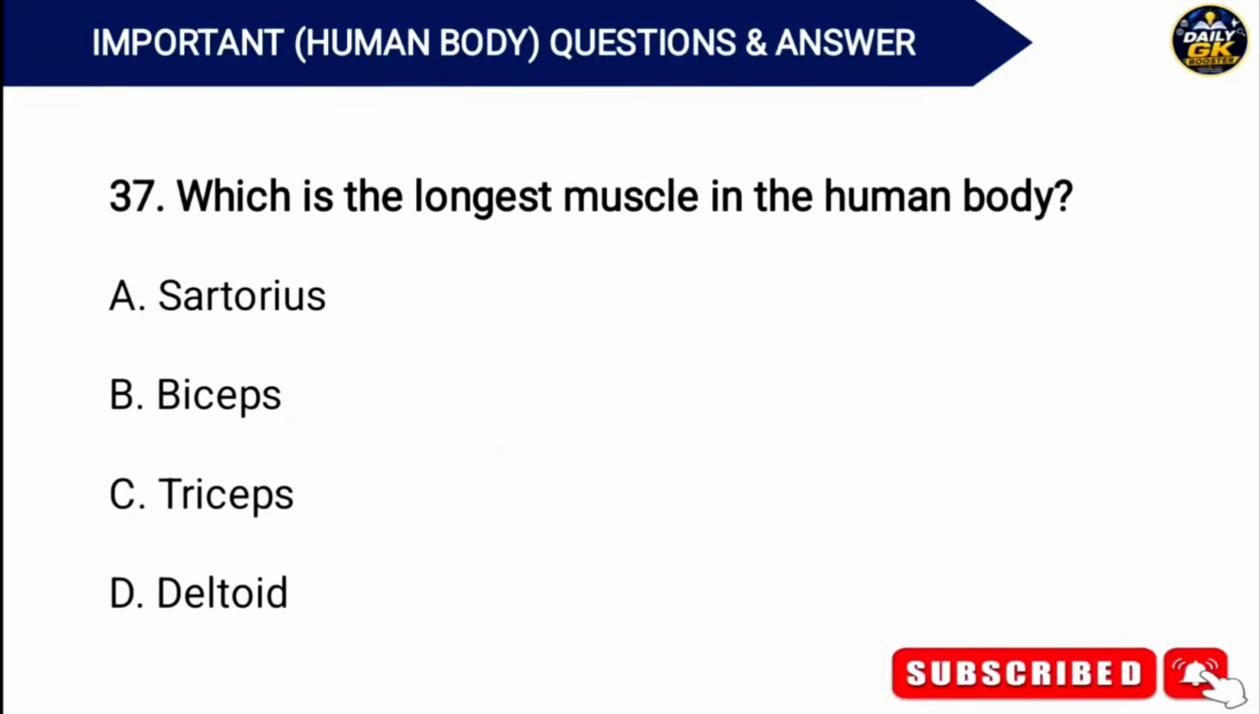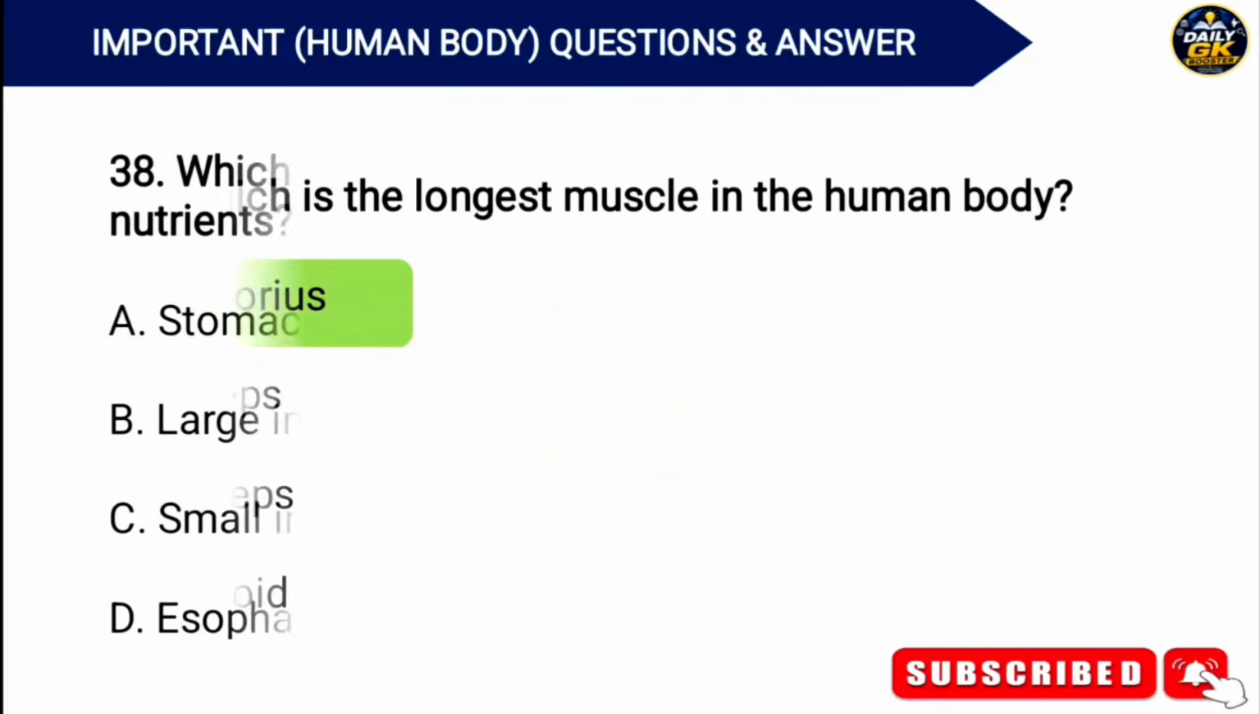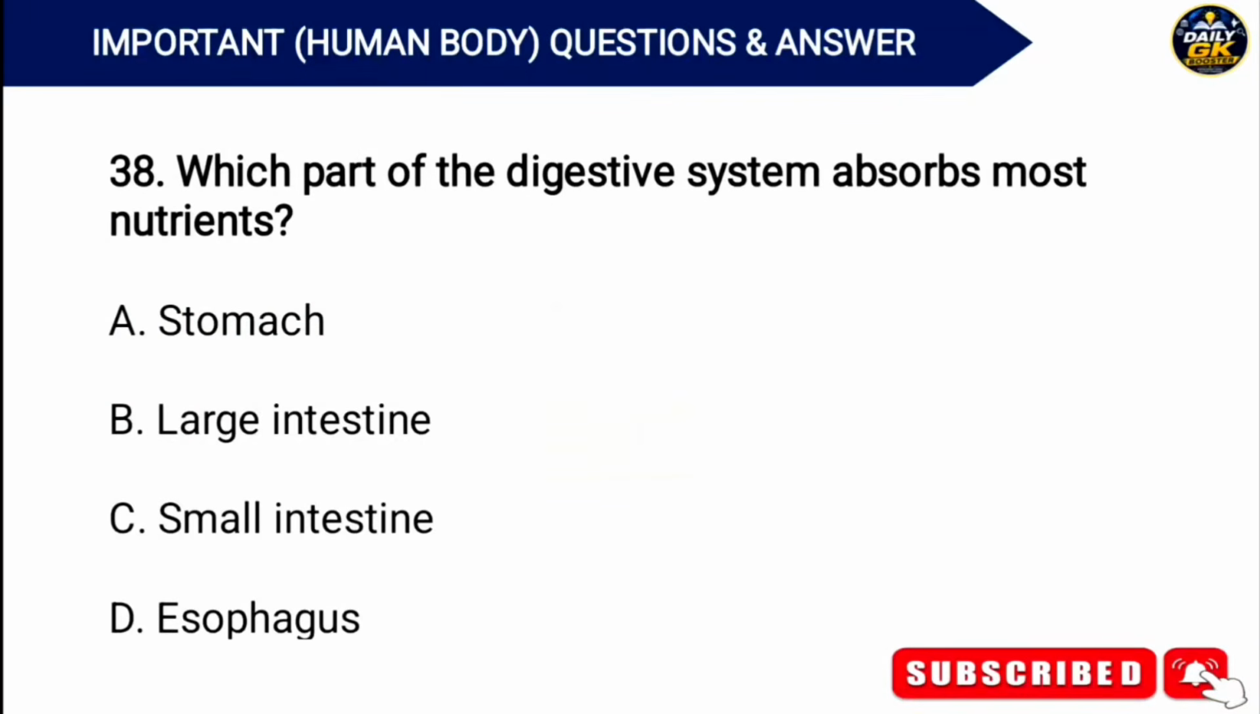Which is the longest muscle in the human body? Answer. Option A. Sartorius. Which part of the digestive system absorbs most nutrients? Answer. Option C. Small intestine.